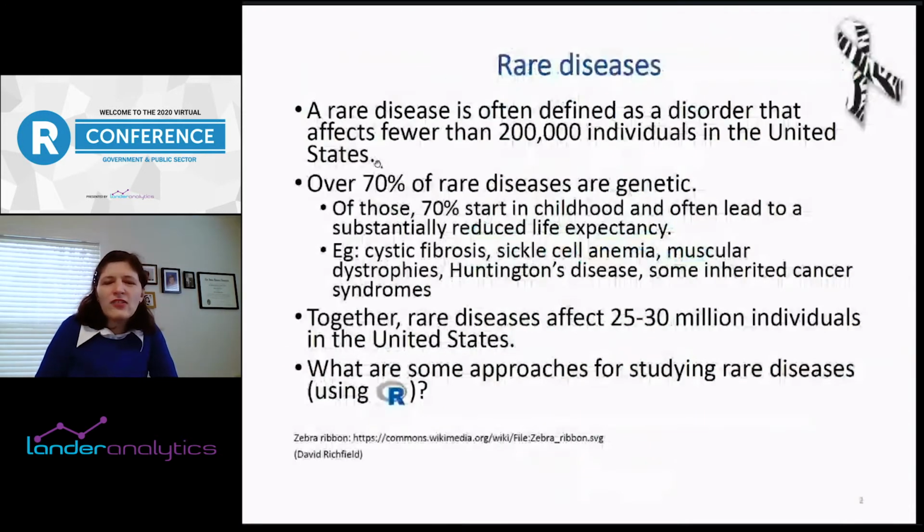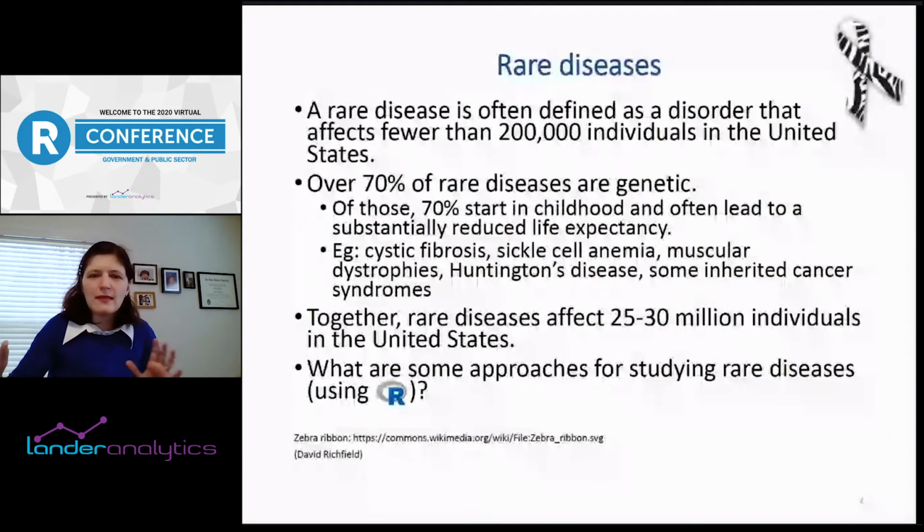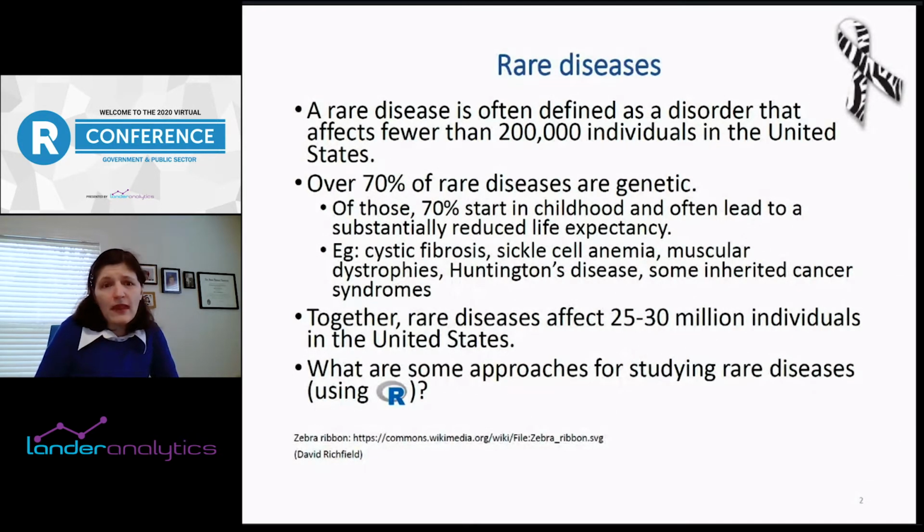Okay, so just a quick introduction to rare diseases, which generally have this zebra ribbon, in case you've seen it. Sometimes it refers to specific diseases, sometimes to just rare diseases in general. A rare disease in the United States is often defined as a disease that affects fewer than 200,000 people, which is a fair number of people, but of course very small compared to the US population. And over 70% of them are genetic. Unfortunately, that means a lot of them do affect children, especially rare diseases which are recessive.